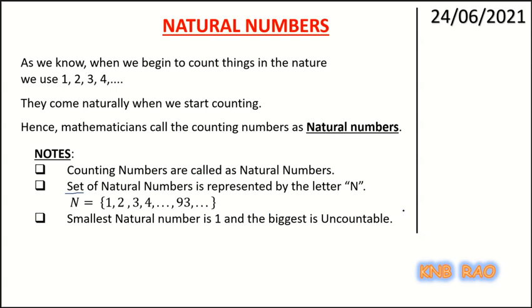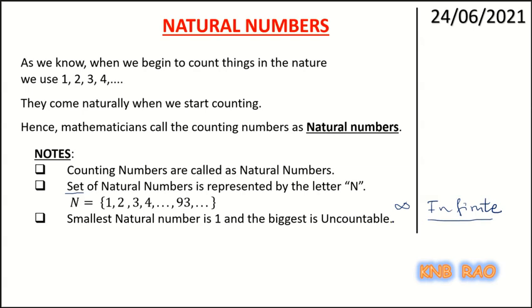Sometimes it is also called infinite. Infinite has the same meaning as uncountable, which we cannot count.